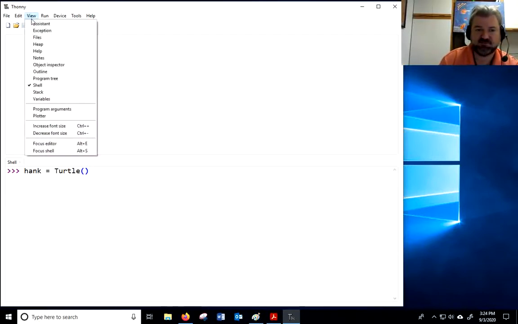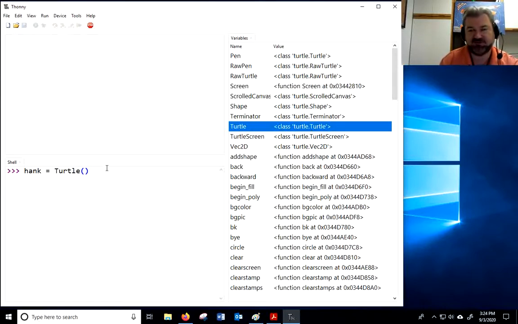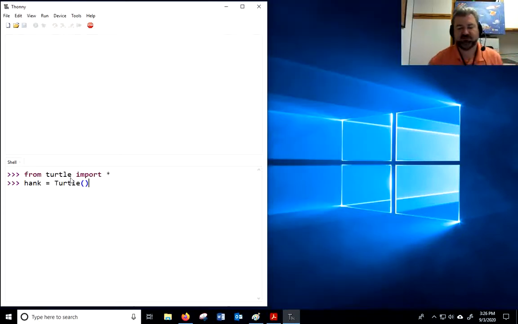Let me pull up those variables one more time. I kind of got rid of them too quick. So I'm going to call the turtle class. When you call a class with parentheses, sometimes they require you to put things in those parentheses, arguments, just like print requires you to put what you want to print. Other times they don't. The turtle class supports both. I can give it some preconditions like the shape that I want, so it makes a turtle of a different shape or style. But I'm just going to use the class just like that.